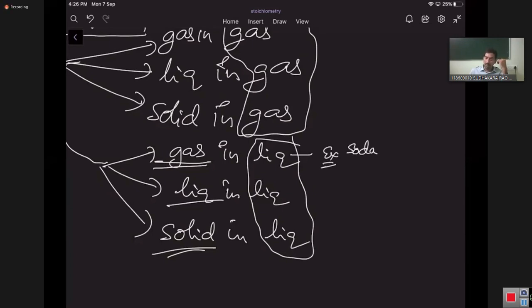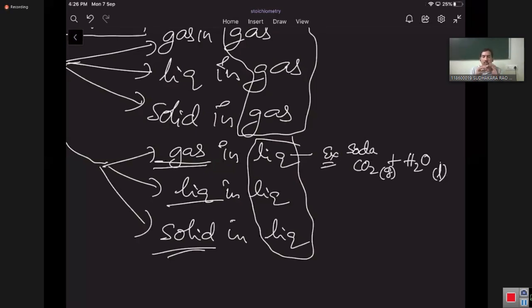Soda means carbon dioxide gas dissolved into water, H2O liquid. When CO2 is dissolved into water, it is distributed uniformly. It is not the case that in one area CO2 is more and in another area it is less.